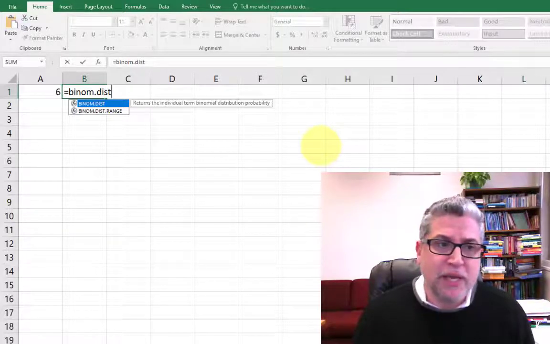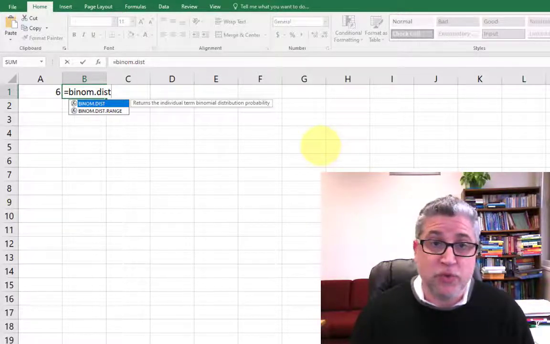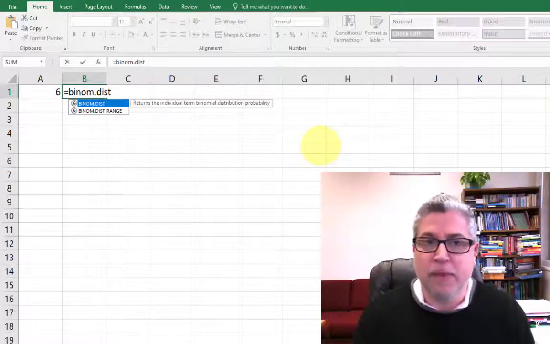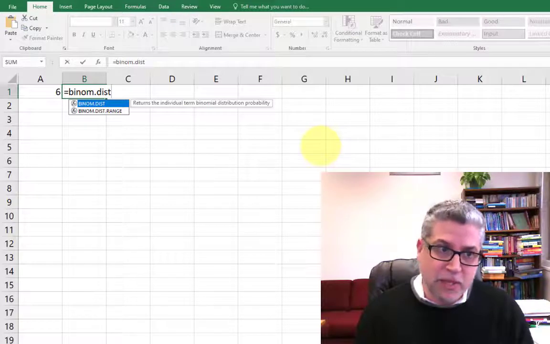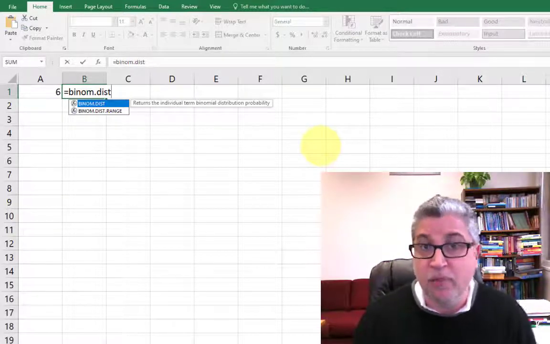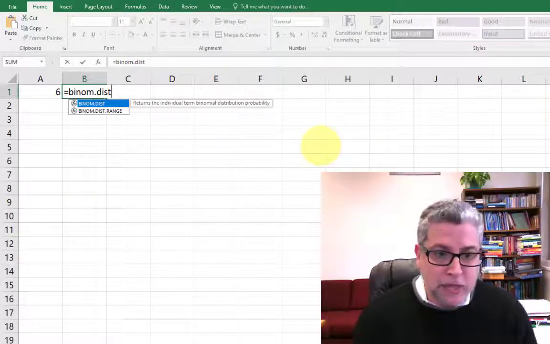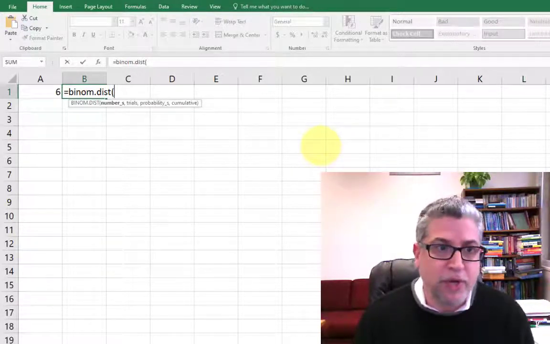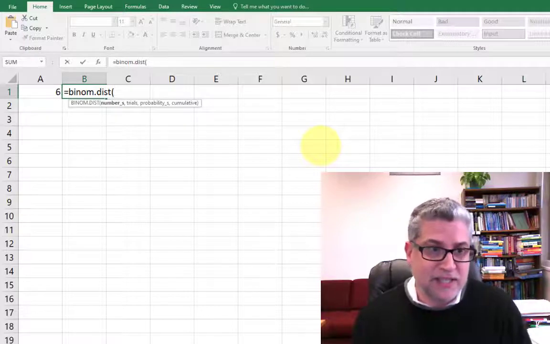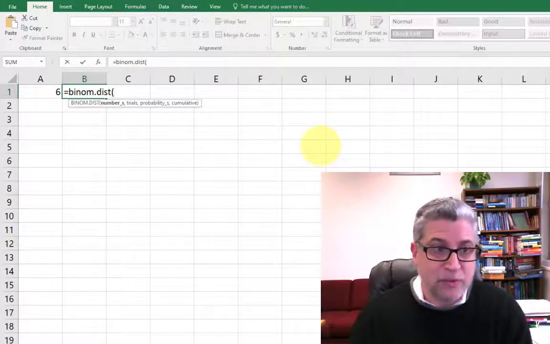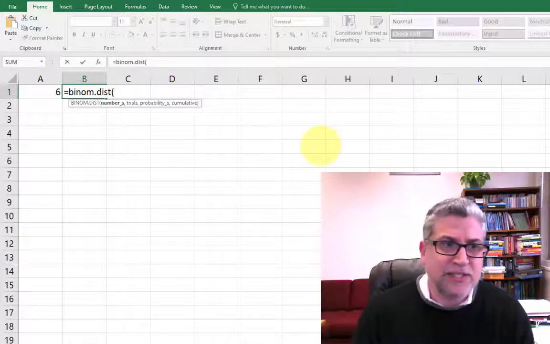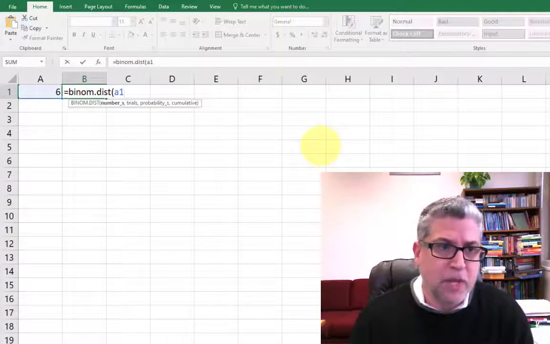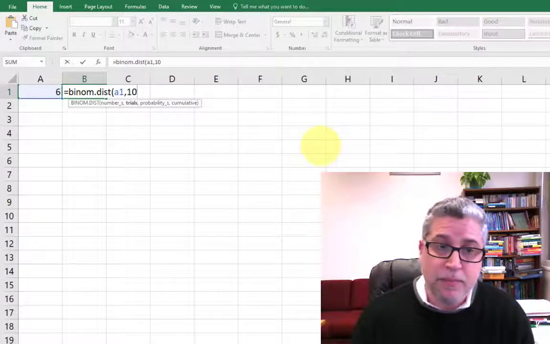The formula used to be binom dist without the dot in between those two letters, but these formula names started to get really big, so Excel started putting dots in between them to make them look more readable. So we open up our parentheses, and then we get prompted for some more input. The number of successes, that's that number underscore s there, that was 6. But rather than keying in 6, I'm just going to say, that number in cell A1. The number of trials was 10.